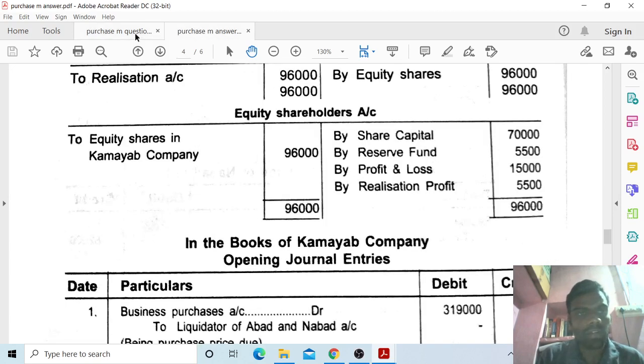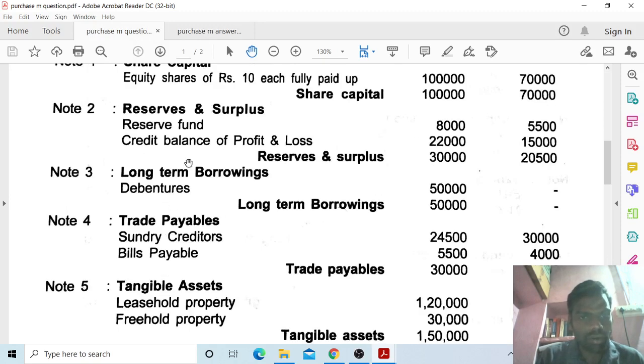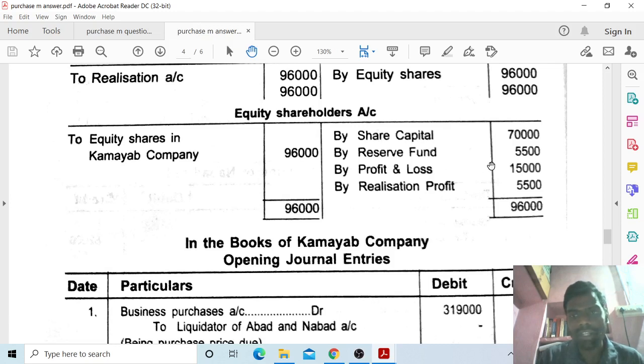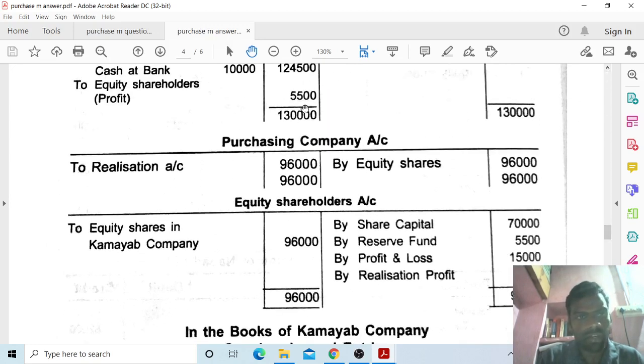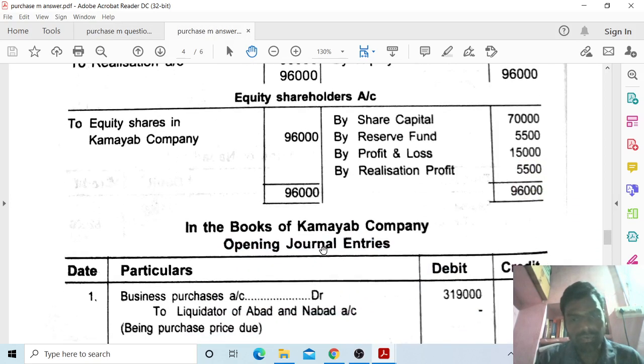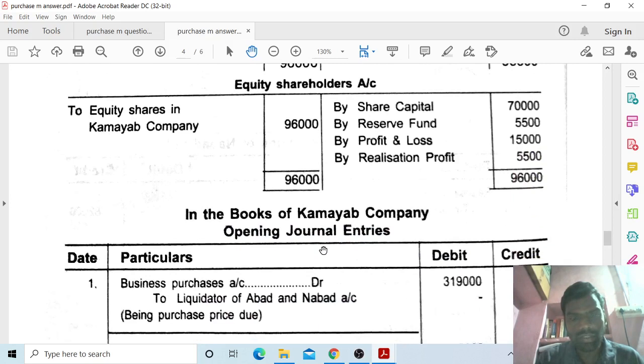Next, profit and loss account of NABARD Limited. So I have to take the profit and loss account, your credit balance of profit and loss account 15,000. You have to take 15,000 here. Next, realization profit you have to take here. Realization profit is 5,500. So total 96,000, equity shares in Kamyab Company Limited 96,000. So these are the closing entries in the books of NABARD Company Limited.